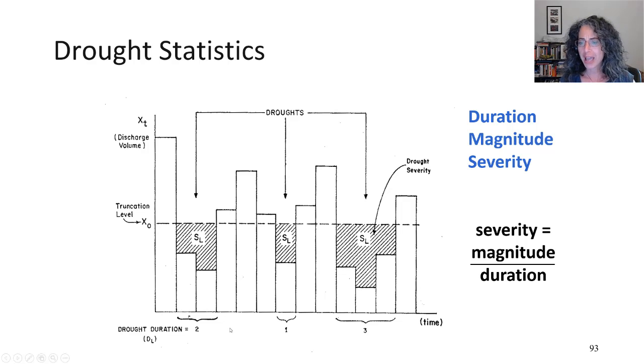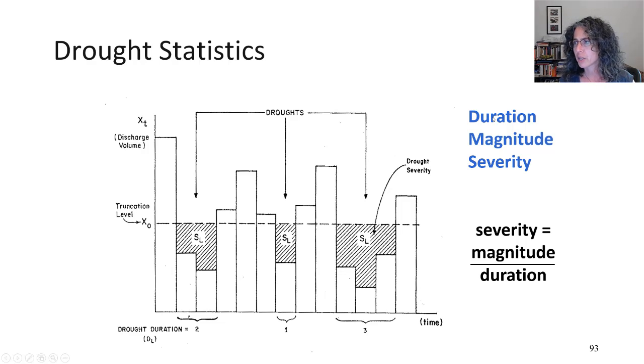Now, hopefully we have some storage in our watershed, and so during these years when we have more than is needed, we can store it and maybe pull from storage in these years when we don't have enough. That's the situation we want to be in. But in terms of characterizing drought, we don't assume storage. We just measure the shortages.